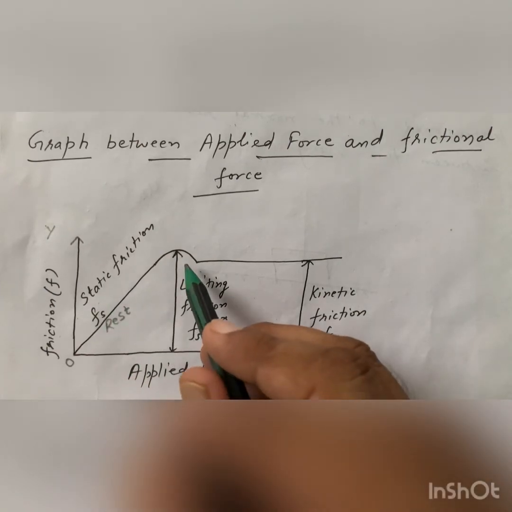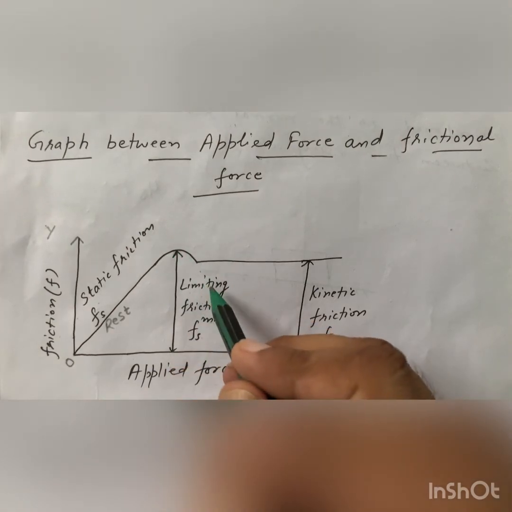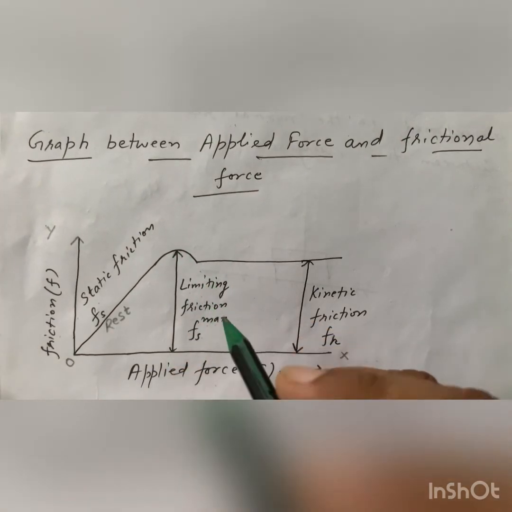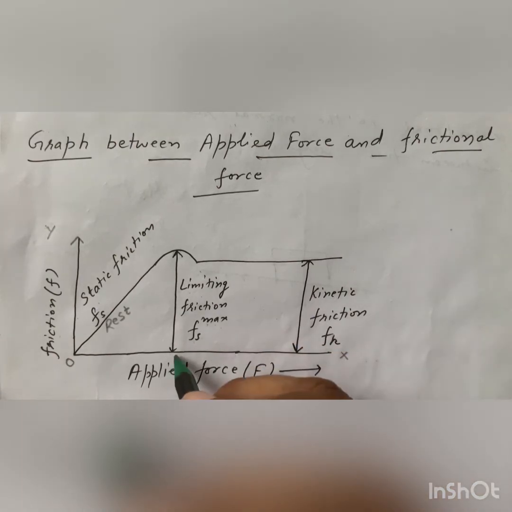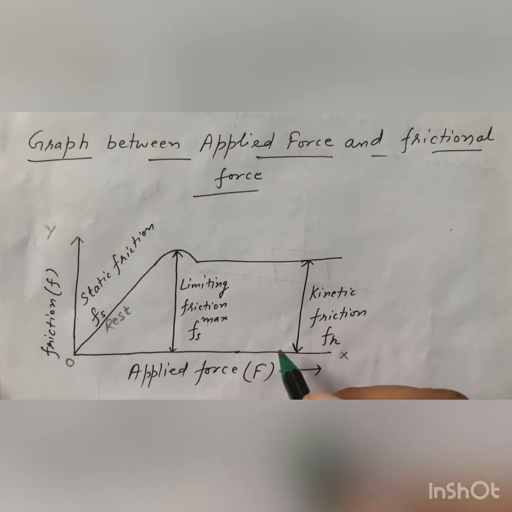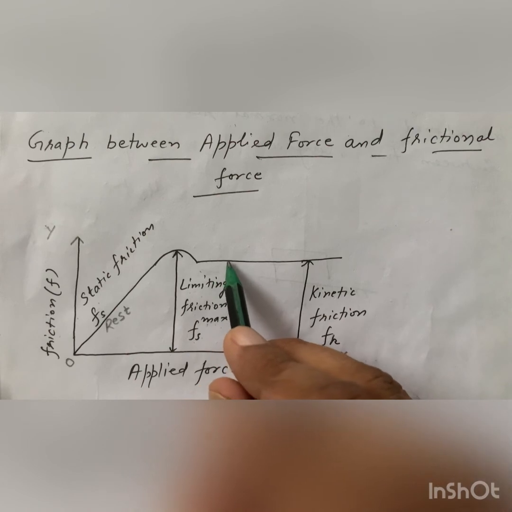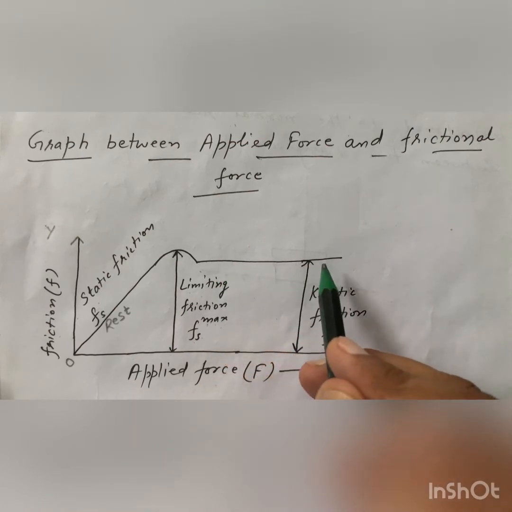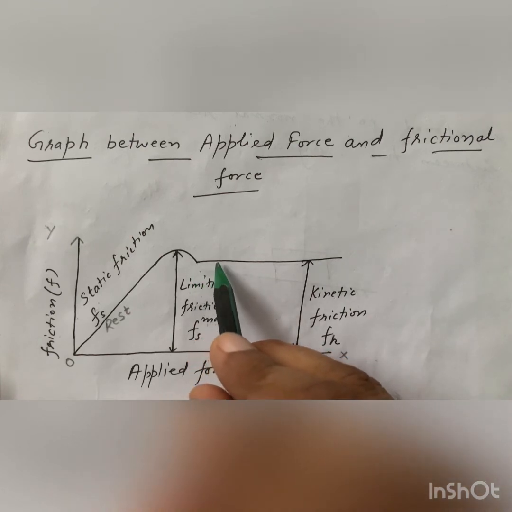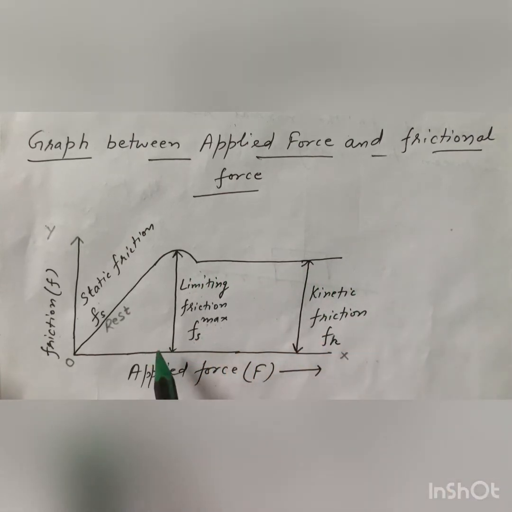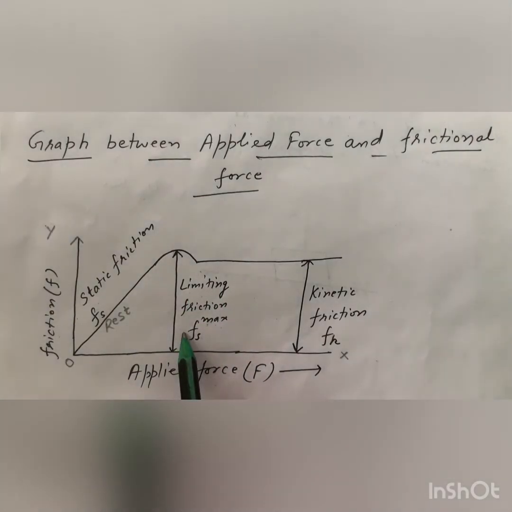Then the force of static friction becomes maximum. This is called limiting friction and we denote it by Fs maximum. If we increase the force further, the force of friction decreases and that force of friction is called kinetic friction as the body comes in motion. Here we see the value of limiting friction is a maximum.